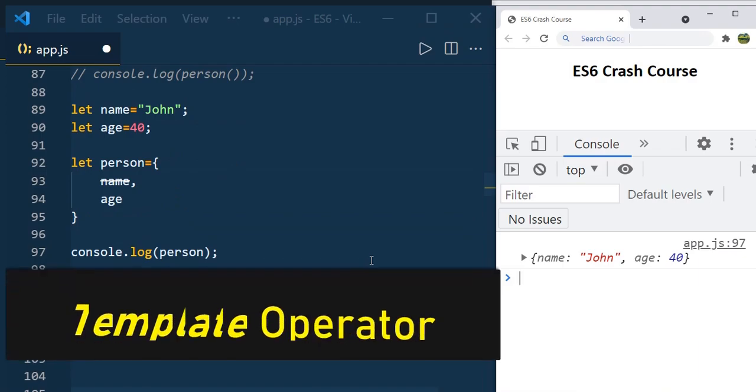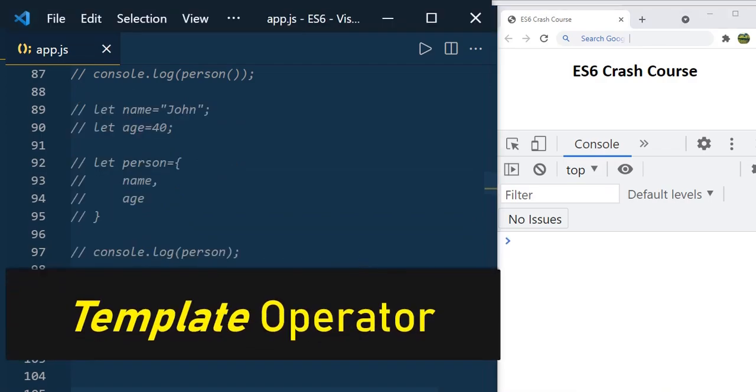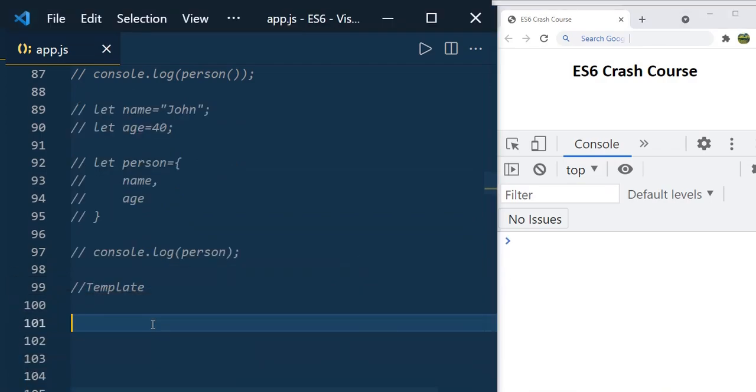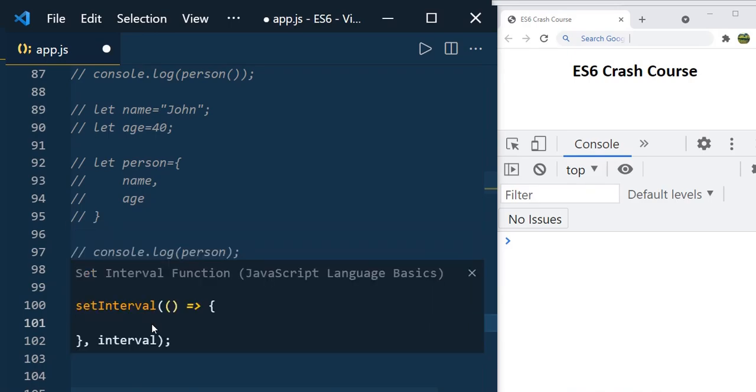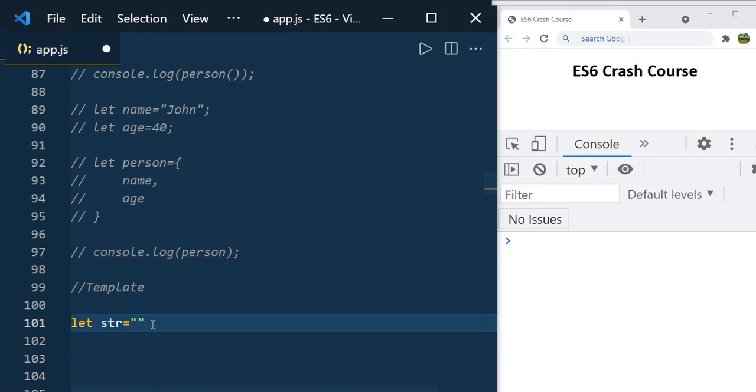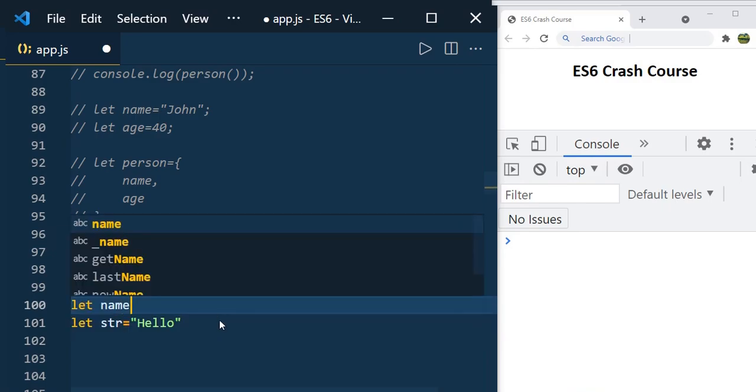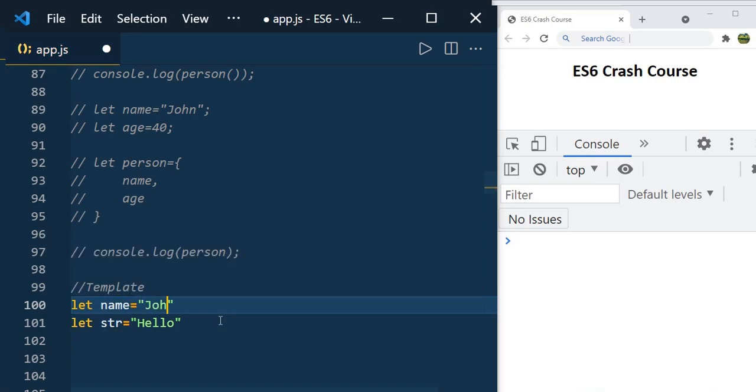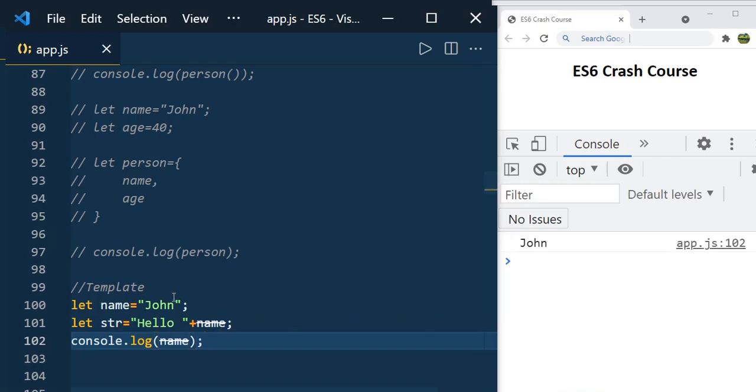Now let us discuss template literal. Prior to ES6, you would define a string like this, let str equal to, using double quotes, hello. And if you want to add a name, let's say I will add let name equal to John, and we used to concatenate using the plus symbol and say name, and we see John, right?